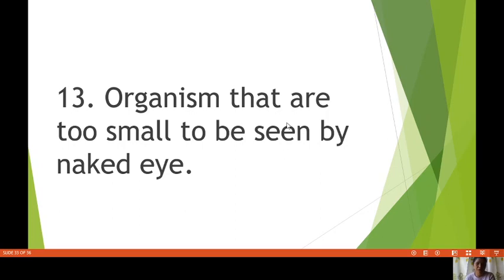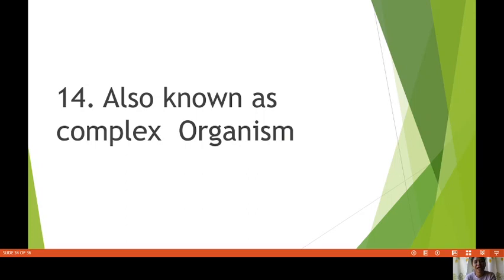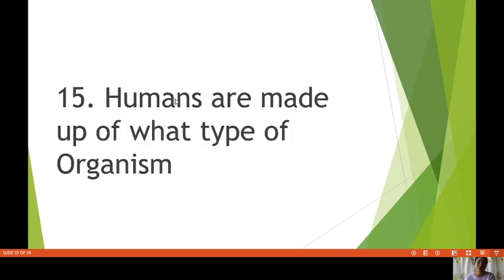Okay, next one. Also known as complex organism. Again, also known as complex organism. Are they unicellular or multicellular organisms? Alright, for the last number, humans are made of what type of organism? Again, humans are made of what type of organism? Is it unicellular or multicellular?